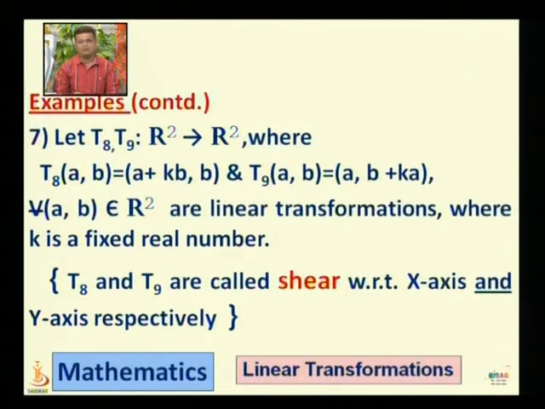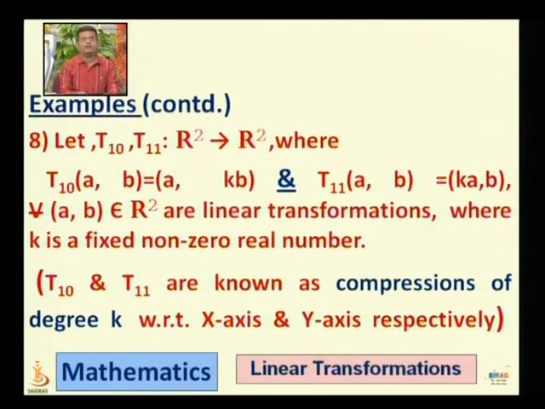If we take functions T8 and T9 defined this way, T8 of ab is equal to a plus kb, b, and T9 of ab is a, b plus ka for every vector ab of R2, they are linear transformations where k is a fixed real number. You can easily verify these two functions are also linear transformations. T8 and T9 are called shear with respect to x-axis and y-axis respectively.